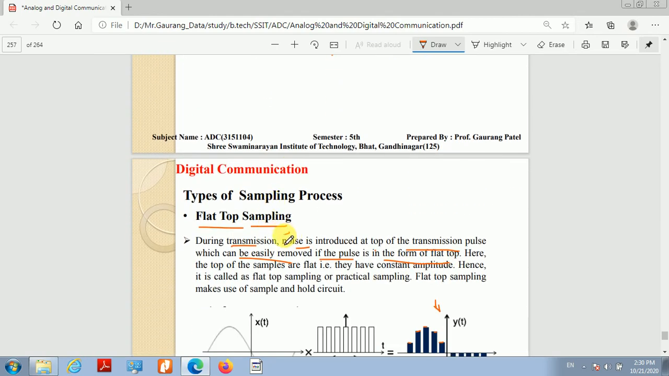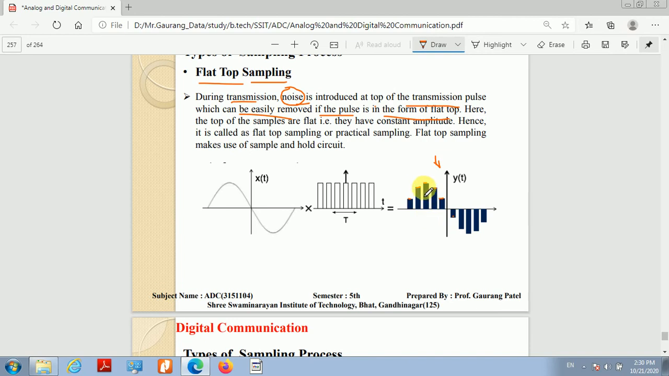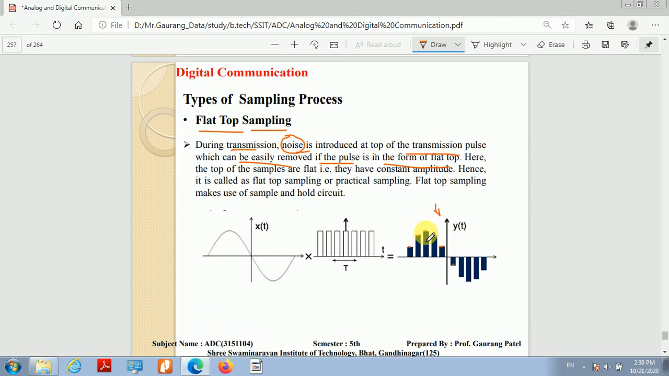problem of noise, if you would like to remove the noise easily, then the top of the pulse should be flat. The top of the pulse should be flat. So here in this case, the top of the samples are flat. It means they have the constant amplitude. Okay, hence it is known as flat top sampling or practical sampling. And very important, flat top sampling makes use of a sample and hold circuit.